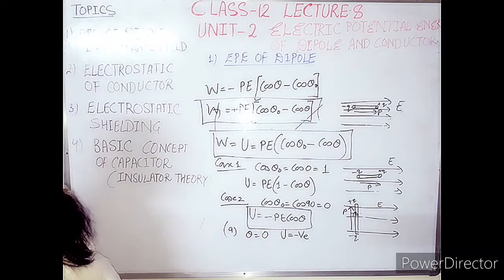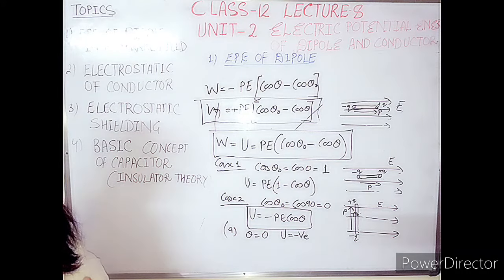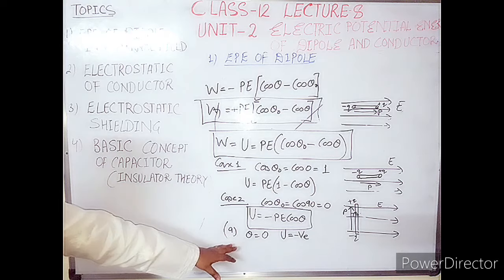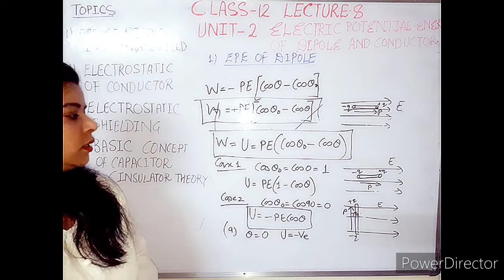Remember this, it may be asked in the examination, and it was asked in various examinations earlier: for equilibrium of any system, here in the case of a dipole, the potential energy should be negative. If the potential energy is negative, the system is in equilibrium. So if it is asked how you get the system in equilibrium, you go only through the condition that the potential energy should be negative.